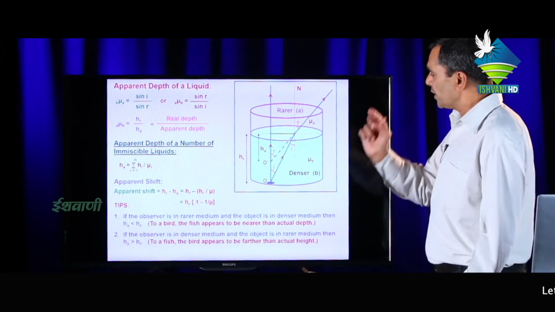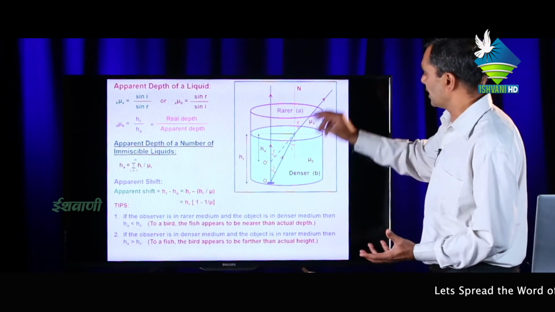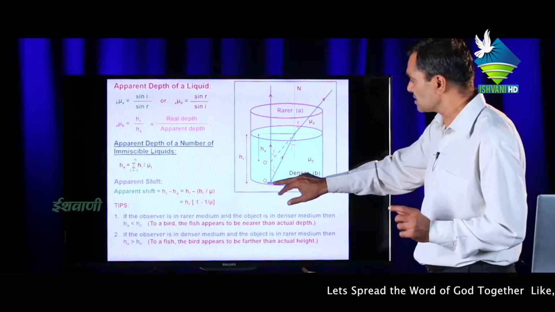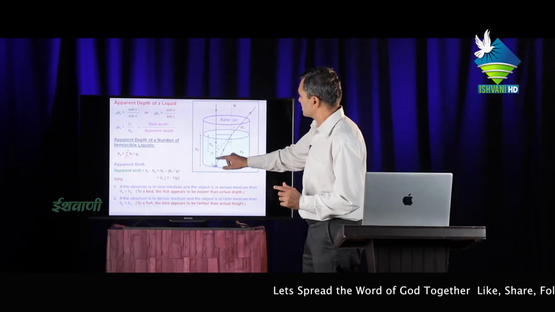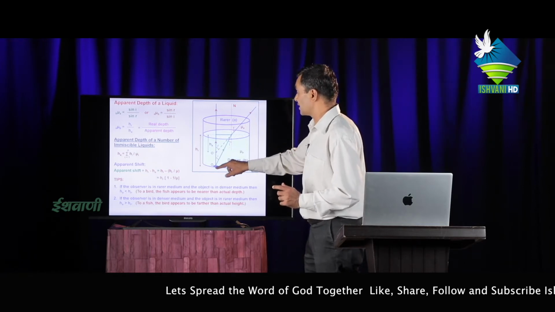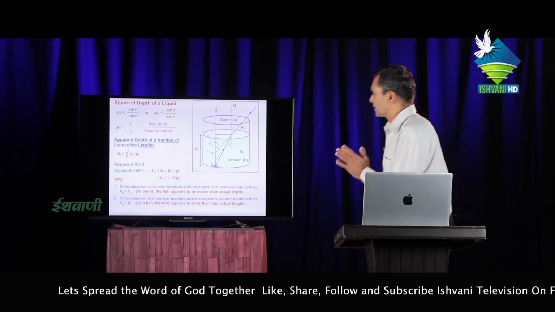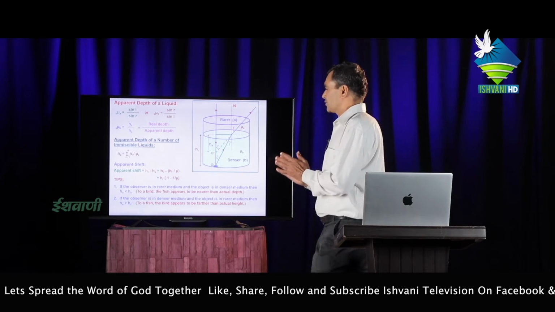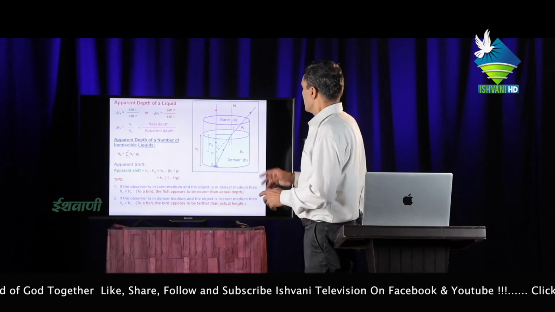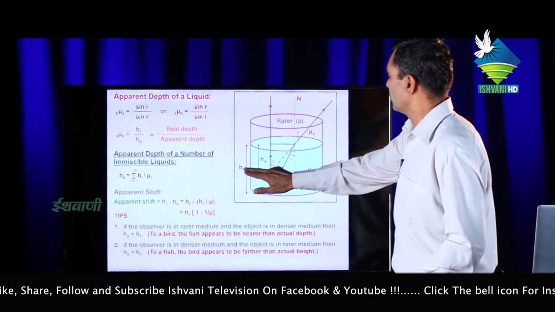But we know that when any coin is kept in water in a glass, the actual position of the coin will be this, but the coin appears raised to a certain height. This is called apparent depth, but this is the actual length. It is due to the refraction of light. For any object in a denser medium, the apparent depth is always less than the real depth.